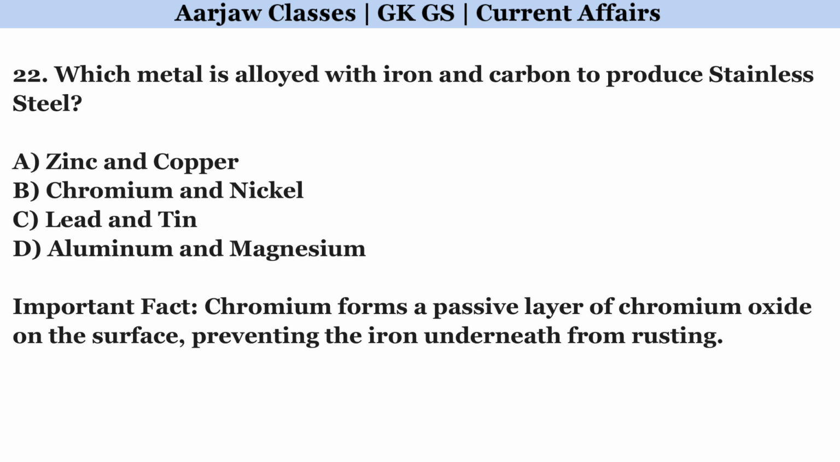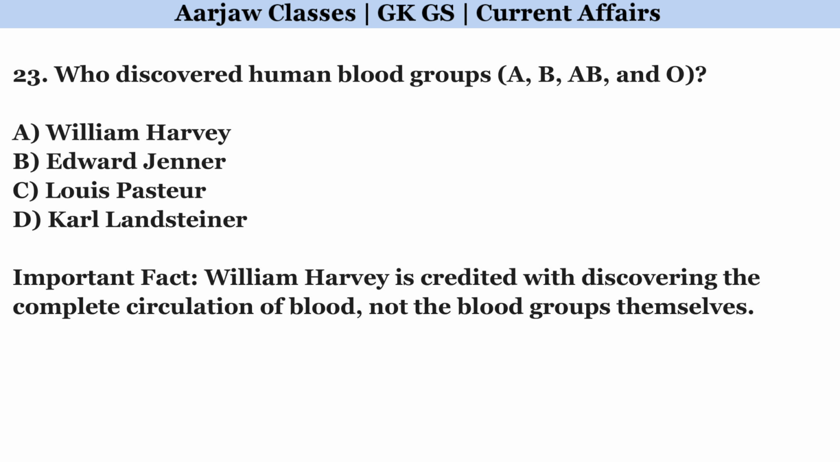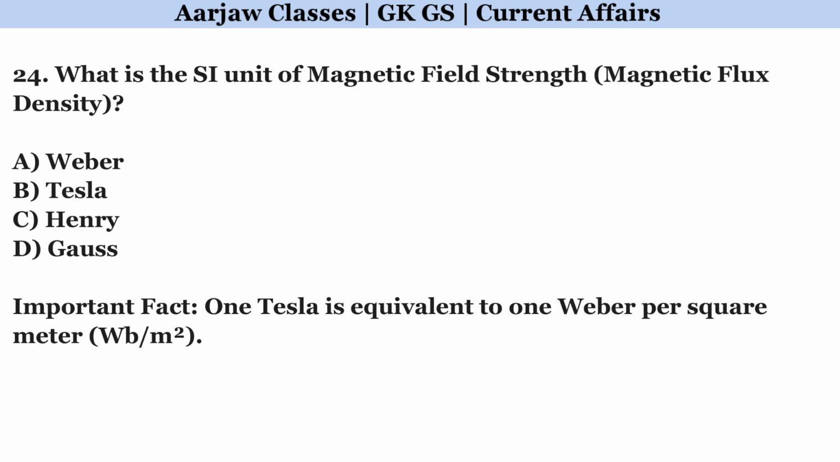Which metal is alloyed with iron and carbon to produce stainless steel? Correct option is B. Chromium and nickel. Who discovered human blood groups? Correct option is D. Karl Landsteiner. What is the SI unit of magnetic field strength or magnetic flux density? Right option is B. Tesla.